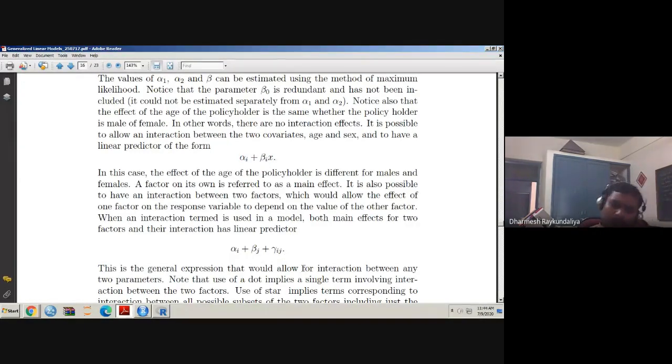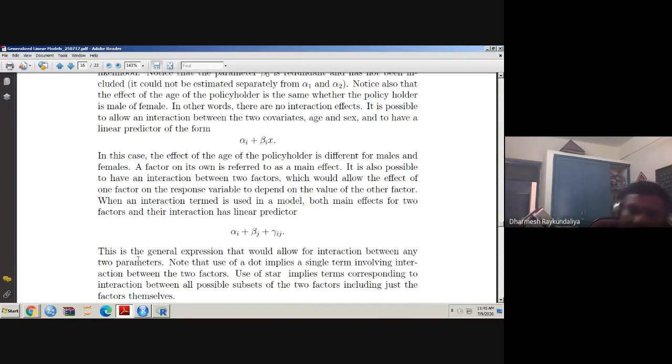So based on the nature of the variable, whether it is a factor or whether it is a covariate, the form of the linear predictors is changing, and this is very important. Because while writing the programming in R, if you are giving the one factor, it does not understand. It is giving two different estimates of the parameters that we will see in the practical part.